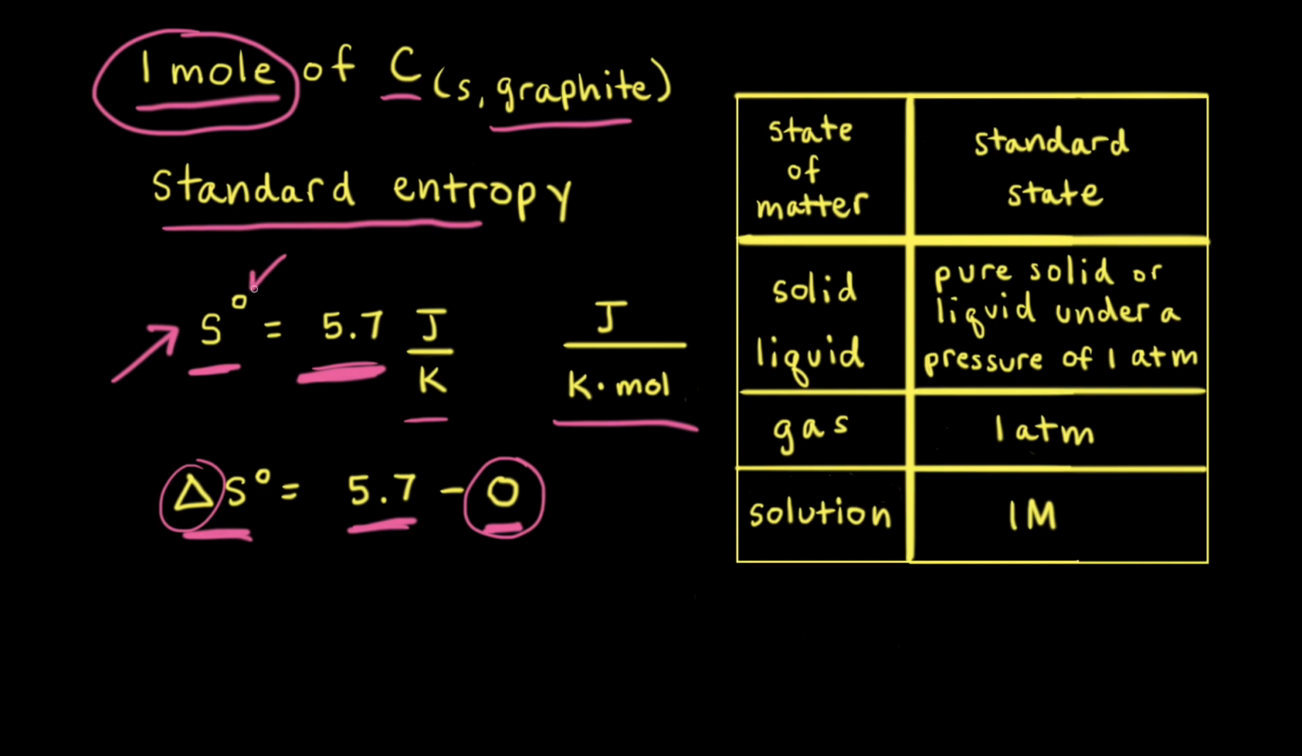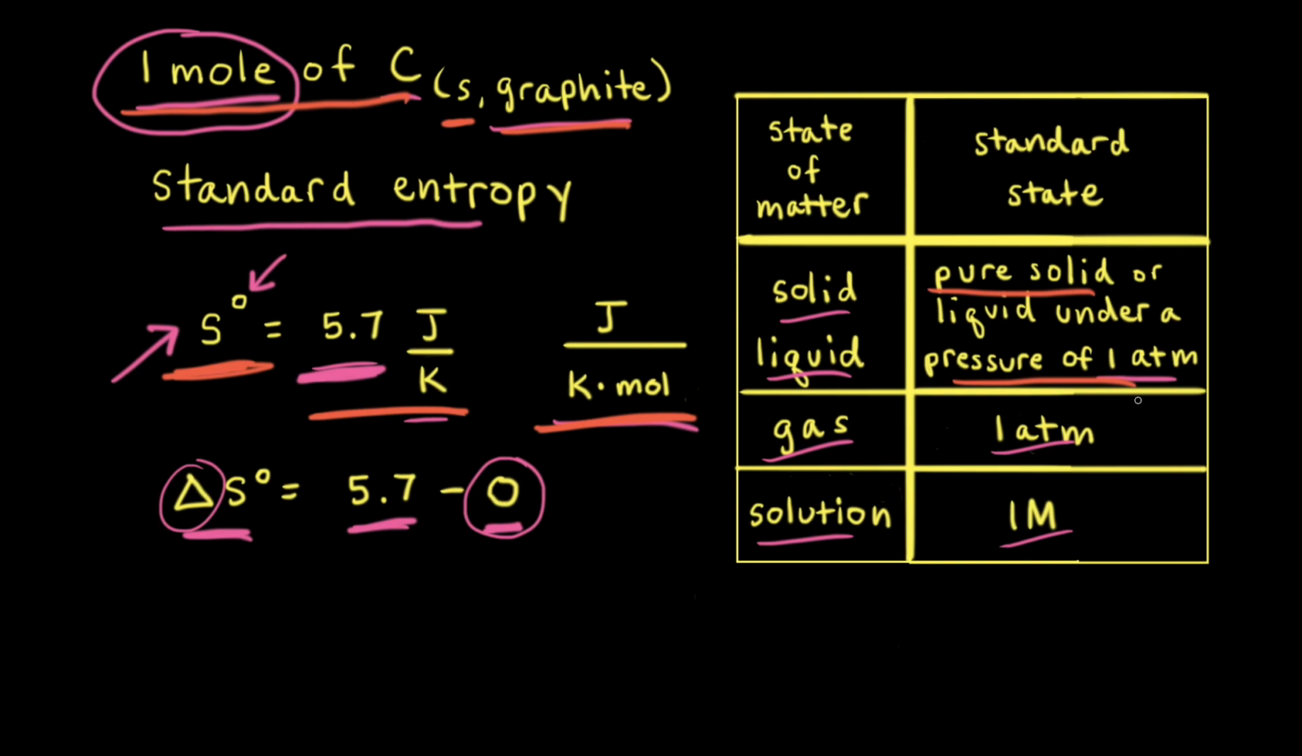The superscript naught refers to the standard state of the substance. By convention, the standard state of a solid or liquid is referring to the pure solid or pure liquid under a pressure of 1 atmosphere. For gases, standard state is referring to the pure gas at a pressure of 1 atmosphere, and for solutions, we're talking about a solution with a concentration of 1 molar. In our case, we're talking about 1 mole of carbon in the form of graphite in the solid state. Therefore, the standard molar entropy of graphite is referring to the entropy value for 1 mole of a pure solid under a pressure of 1 atmosphere.